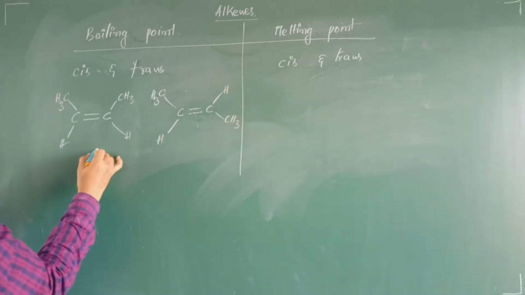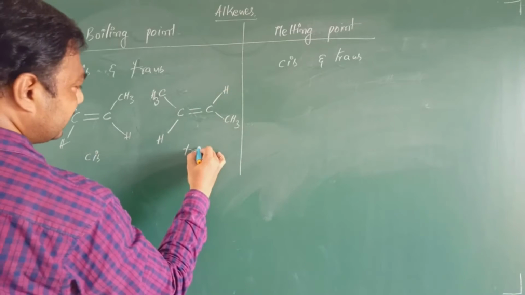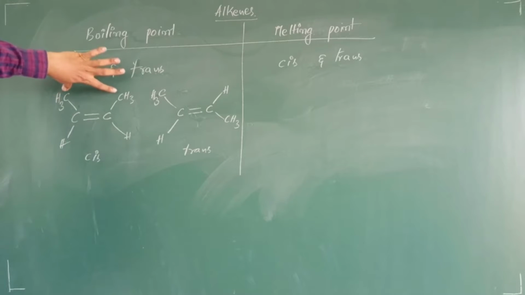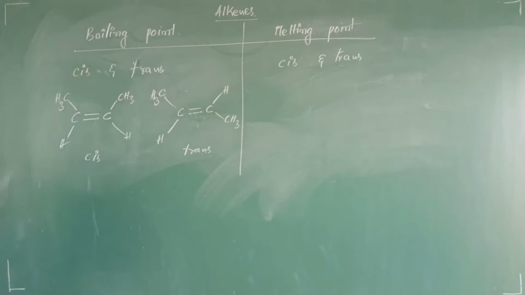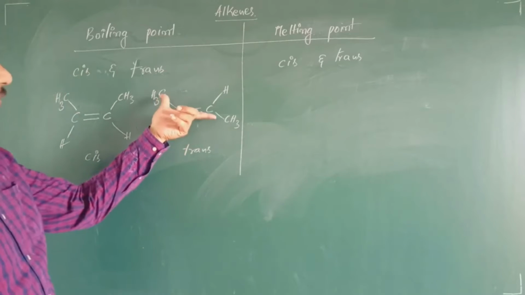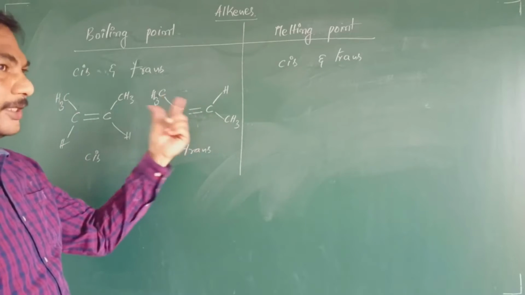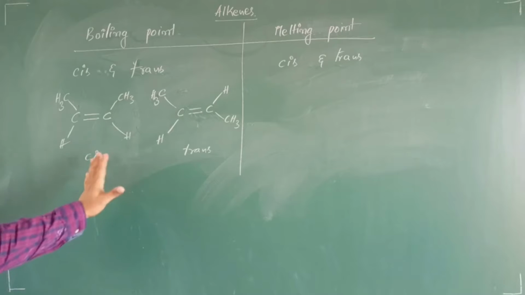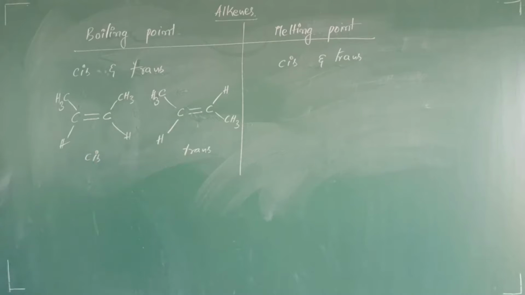This is the cis form of 2-butene and this is the trans form of 2-butene. Okay, students. If two identical groups are present on the same side of the double bonded carbon, it is cis. If identical groups are present on the opposite side of the double bonded carbon, it is trans.